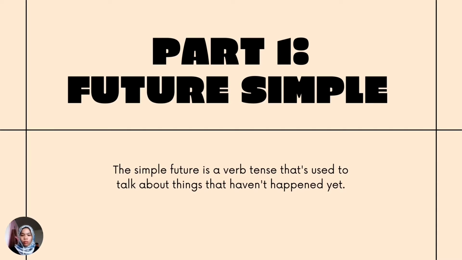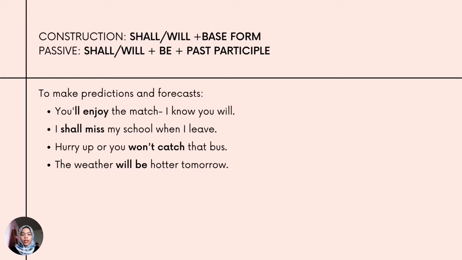So what is future simple? The future simple is a verb tense that's used to talk about things that haven't happened yet. So the future simple is used to make predictions, to announce events that have already been planned for the future, and to make decisions. The sentence construction for simple future uses the modal shall or will plus the base form of the verb. In passive voice, the modal verb shall or will plus be plus past participle.